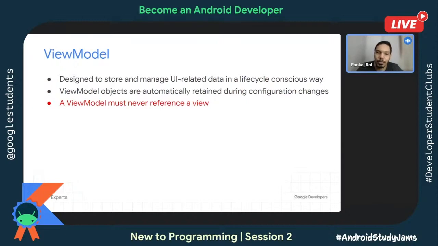Whenever you want to update your view, use either Flow or LiveData. They act as an observable component. Whatever changes are done inside the ViewModel will be reflected back to the activity or fragment. Then in the activity or fragment, you update your views, but nothing from the ViewModel directly.